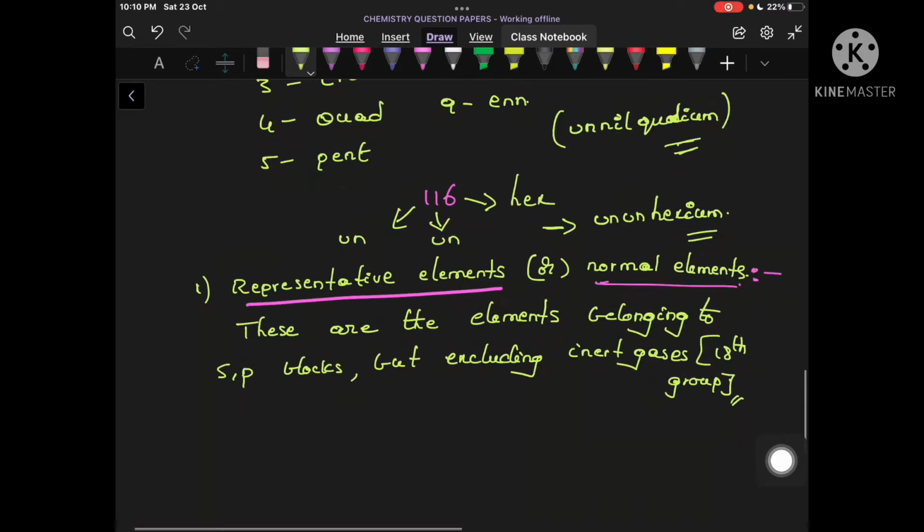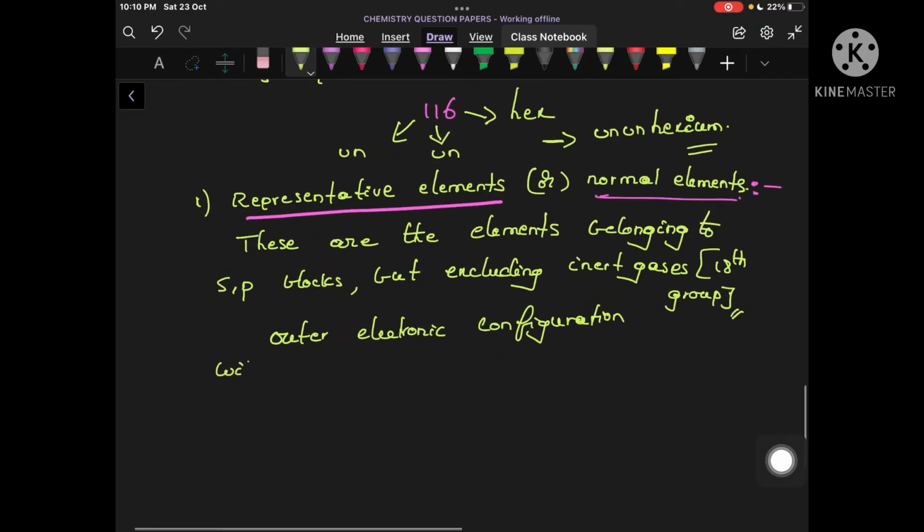So what will be the general outer electronic configuration? It will be ns1 to np5.